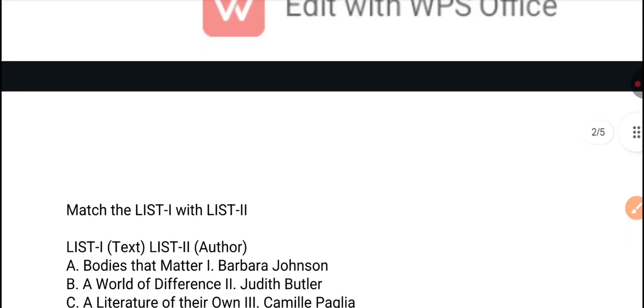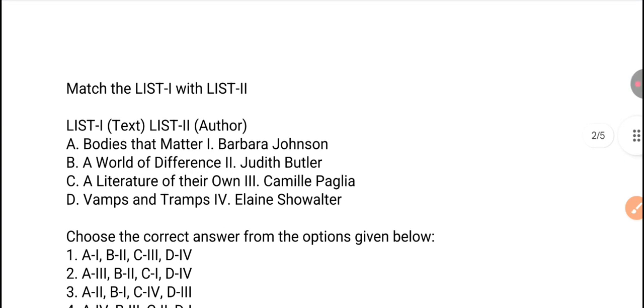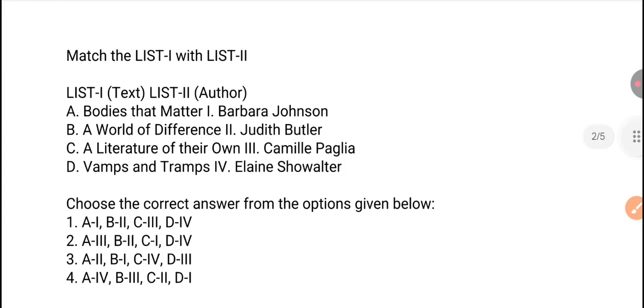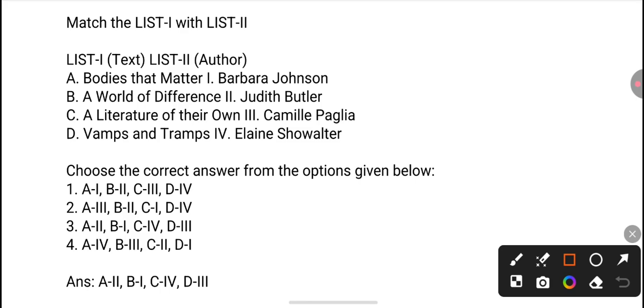Next question. Match the list 1 with list 2. You have to match. In list 1, we have some important texts, and in list 2, we have the names of authors of these texts, and you have to match using the options given below. So let's move to the correct option, which is first text is Bodies That Matter. This is a work of Judith Butler. So A,